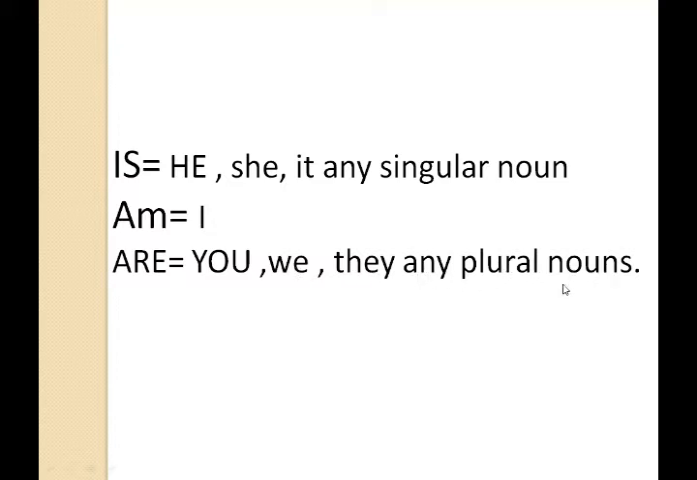For any plural noun and any plural pronouns, like they are doing work, we are playing in the rain, you are doing your work, and Ali and Shahryar are playing football. So these are all the examples of are. Is is used with singular pronouns and nouns. Am is only used with I, and are is used with plural pronouns and plural nouns.